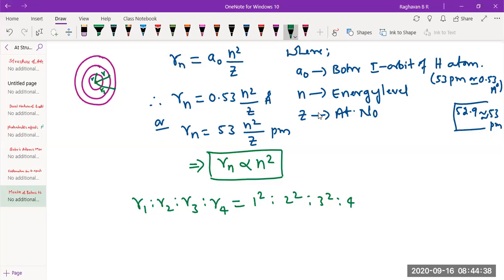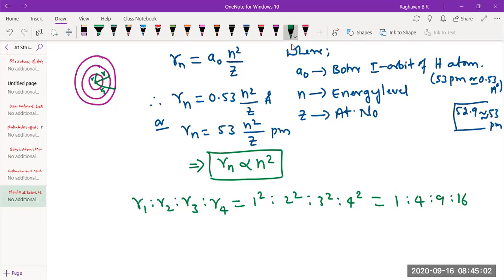That is equal to 1, 4, 9, 16. Meaning, if you take the ratio of the radius of first orbit, second orbit, third orbit, and fourth orbit, they are in the ratio 1:4:9:16. So as we move away from the nucleus, the radius varies in this ratio. That's the meaning of that.